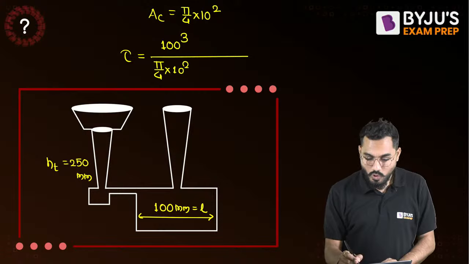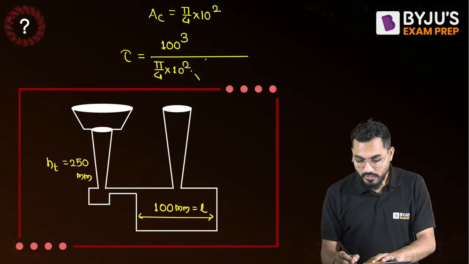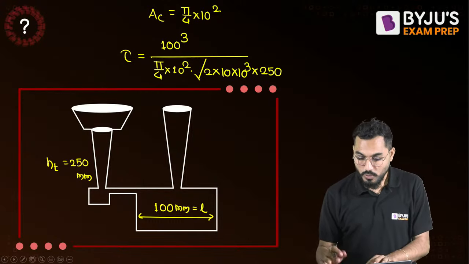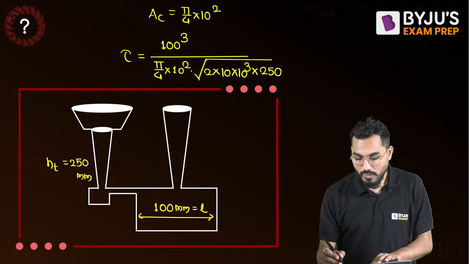Now we have to consider root of 2 into g into h. 2 into g, that is 10, into 10 to the power of 3, multiplied by height of the sprue, 250. Is 250 the height of the sprue? Yes, 250 is the height of the sprue. So what will the answer be?